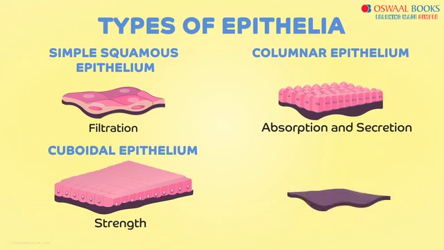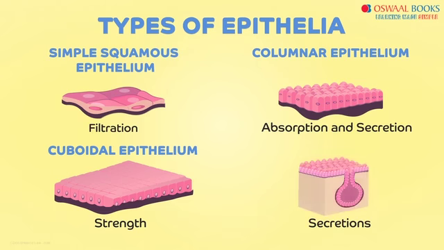Lastly, we have certain organs that need specialized secretions. So in such cases, we need to modify a few cells that would perform secretion of specific chemicals like hormones or enzymes. These are called the gland cells, and the epithelium consisting of such type of cells is called the glandular epithelium. Well, this was about the epithelial tissue in short. Now let's meet up in the next video where we will discuss these 4 types of epithelia.